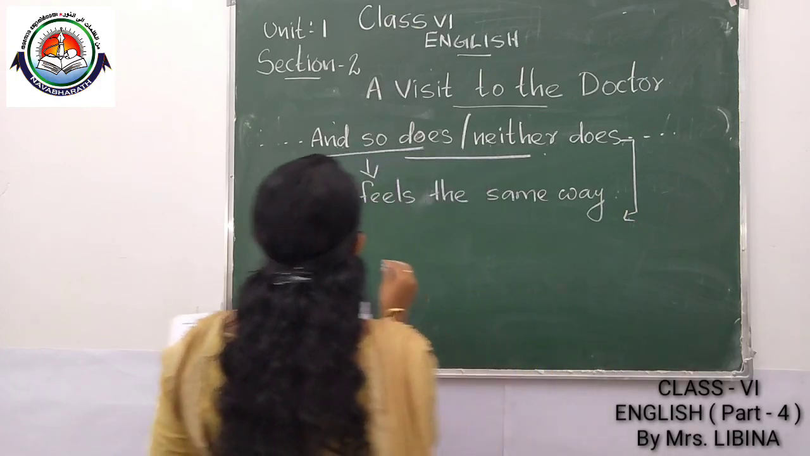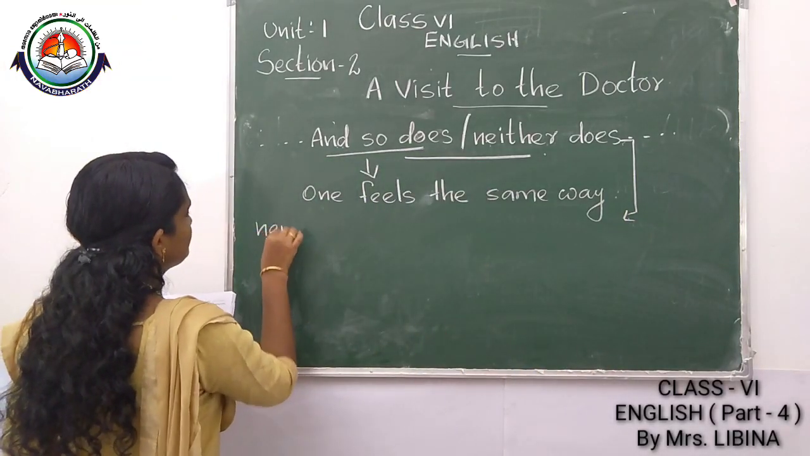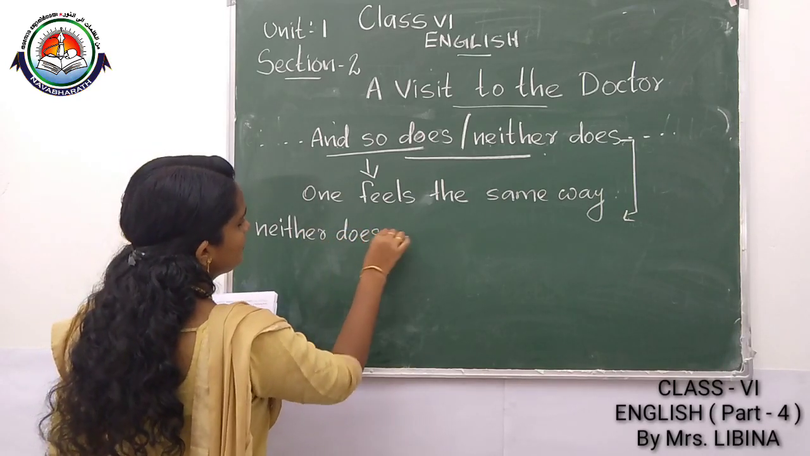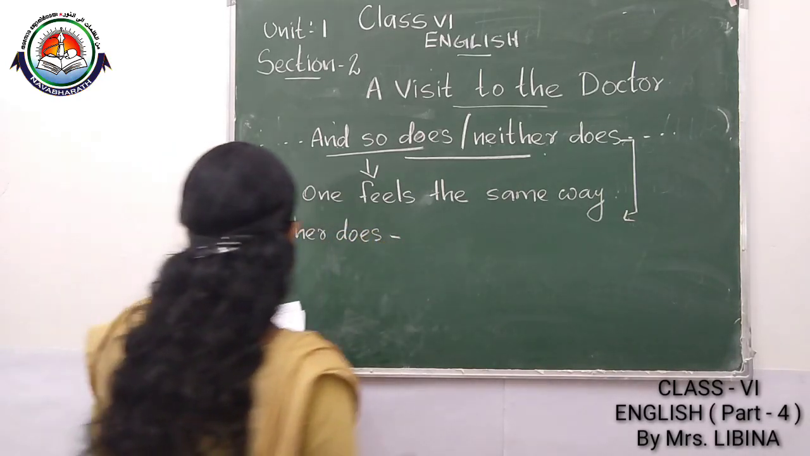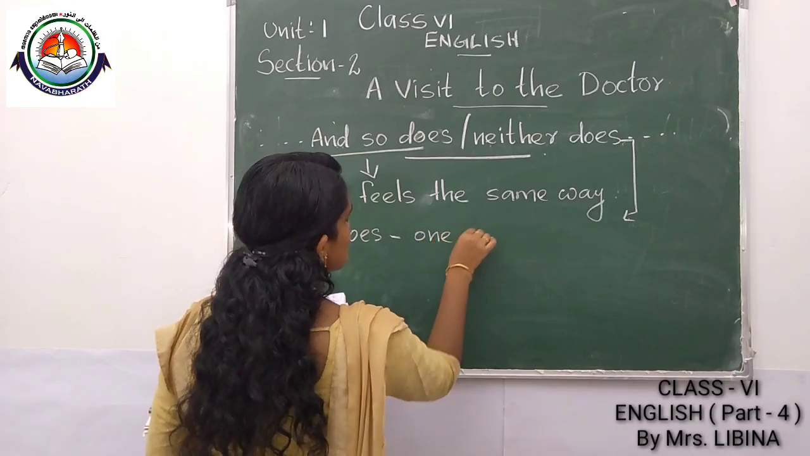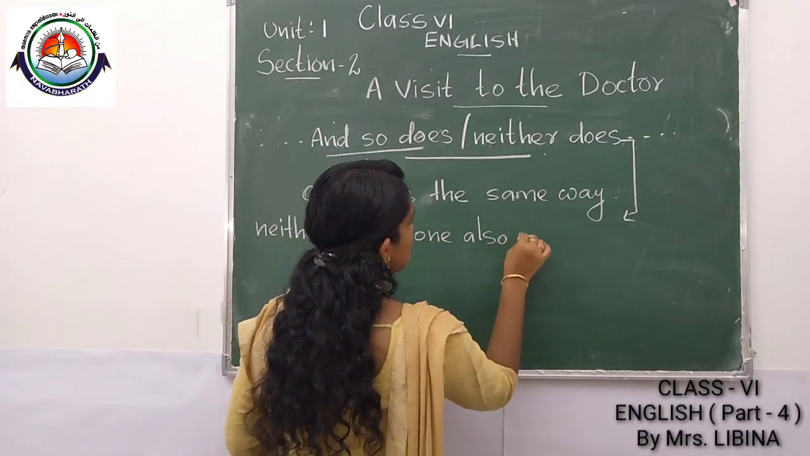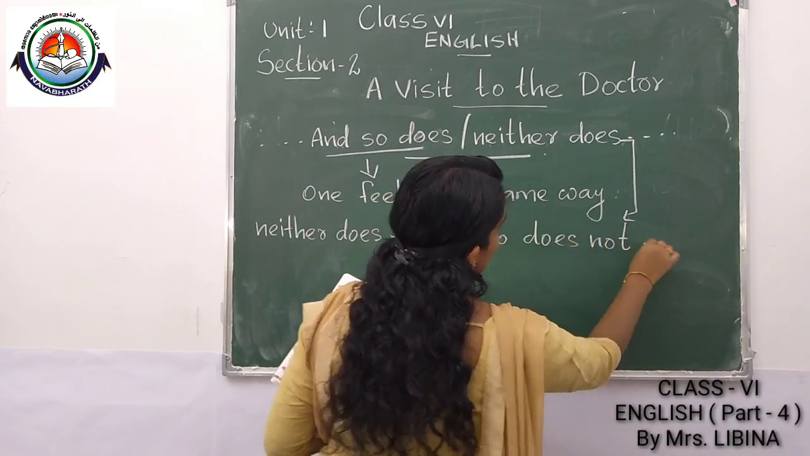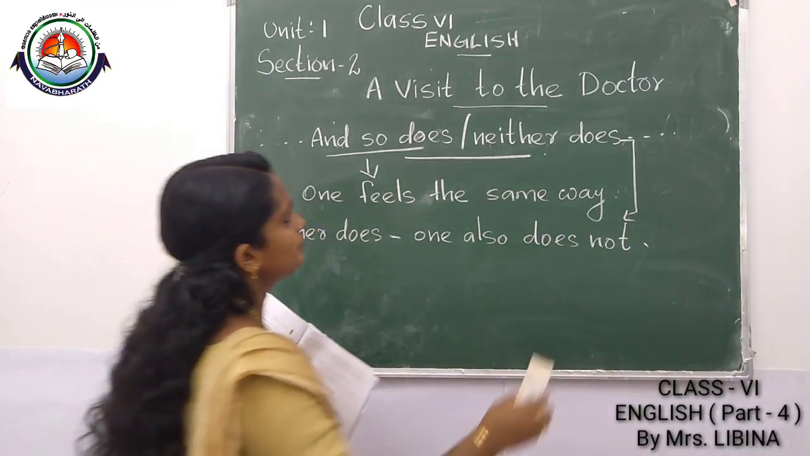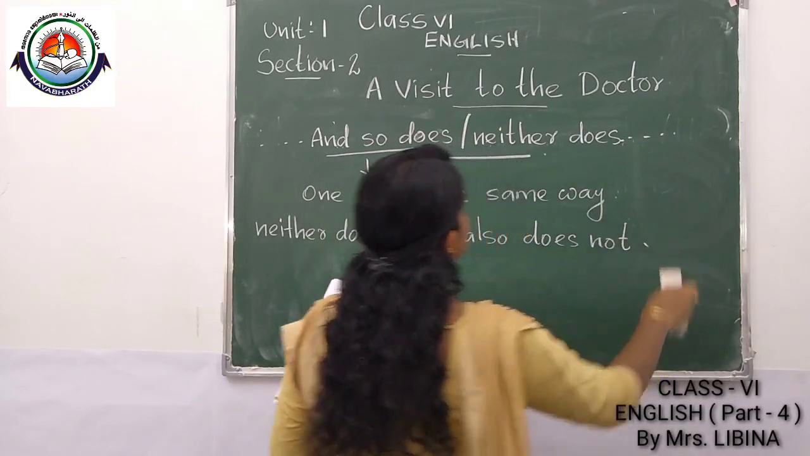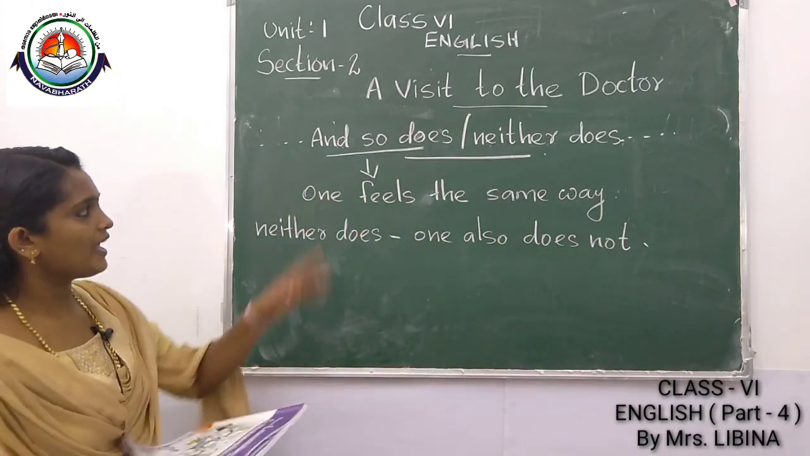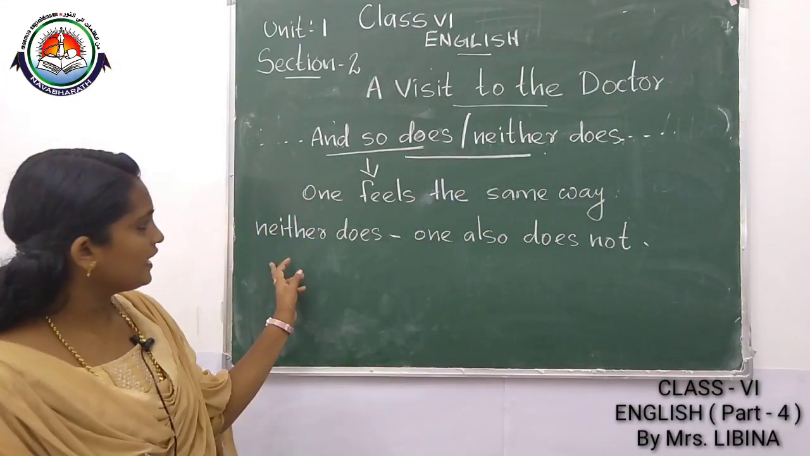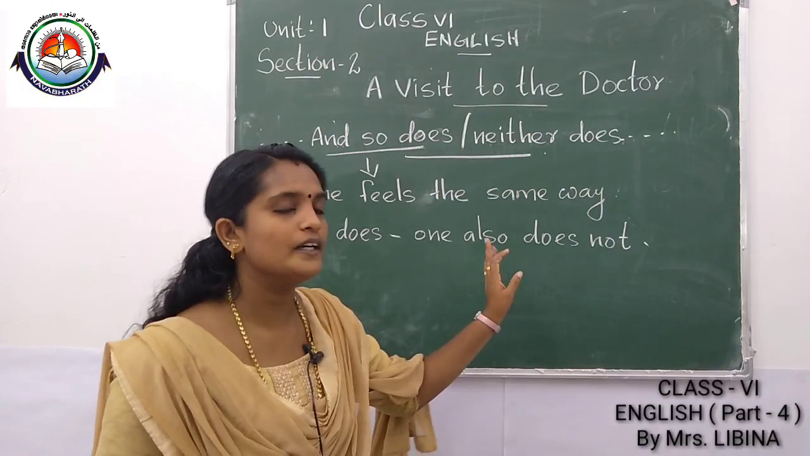What do you mean by neither does? Neither does means one also does not. Listen. And so does and neither does. And so does means one feels the same way. Neither does means one also does not. Listen.